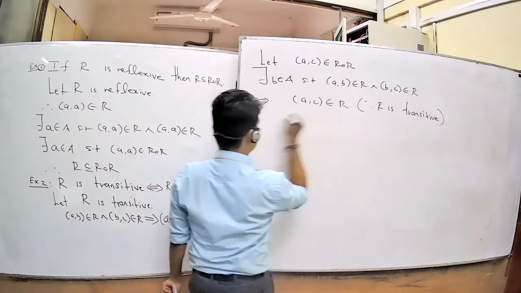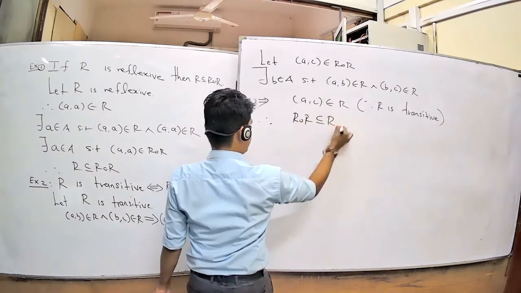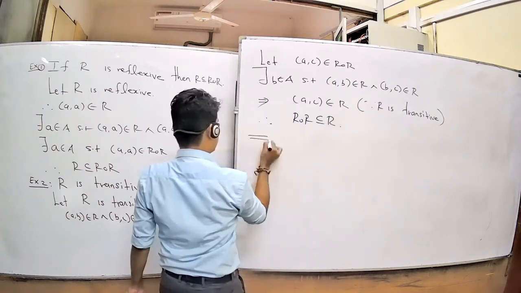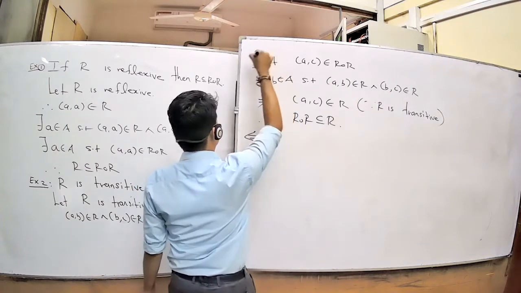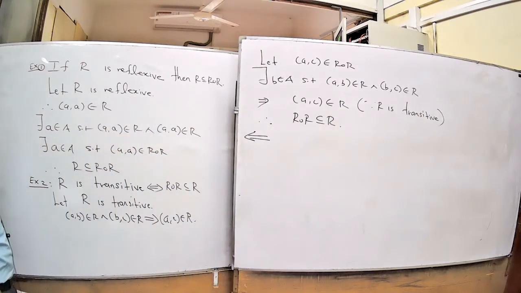Therefore, we have R composition R is a subset of R.